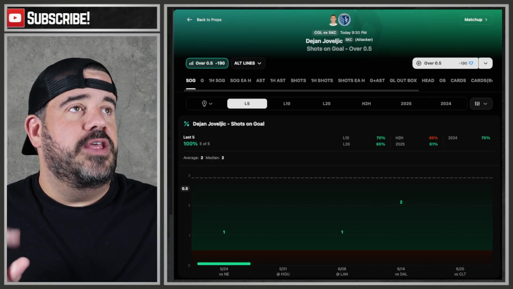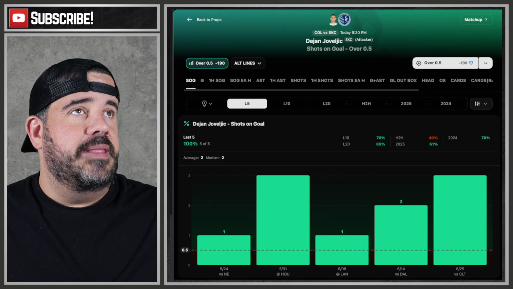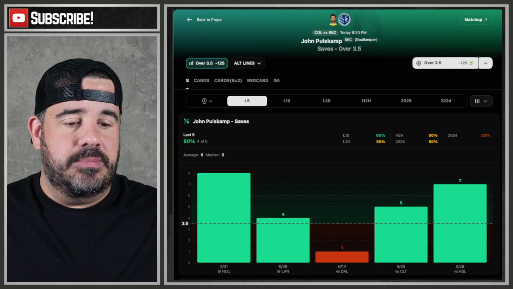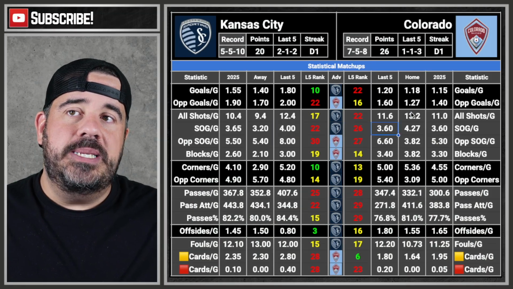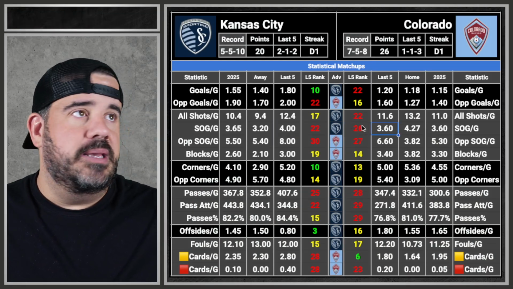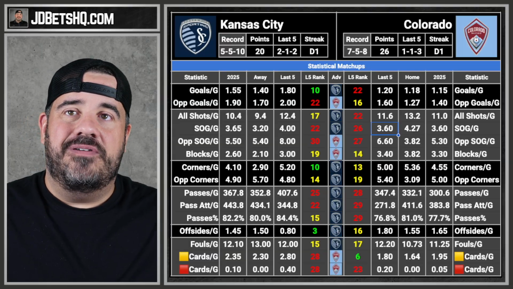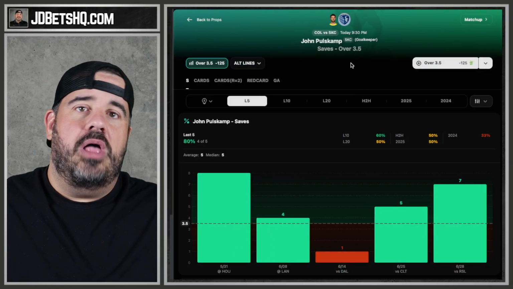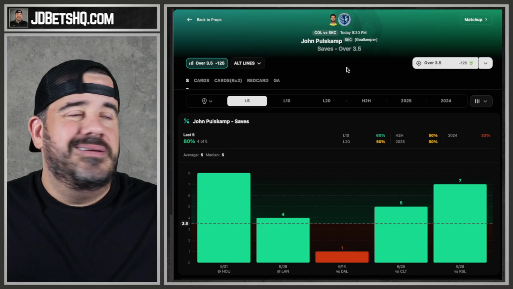And then if we go for the other one, which is not that one, this one. Yeah, Pulse Camp 3.5. Same story, different team. We come back, we see 3-6 for Colorado. That's how many shots on goal they take. Well, his line's 3.5. If they're averaging 3.5, how is he going to block more than 3.5? They only take 3.5. See, the things just don't make sense.